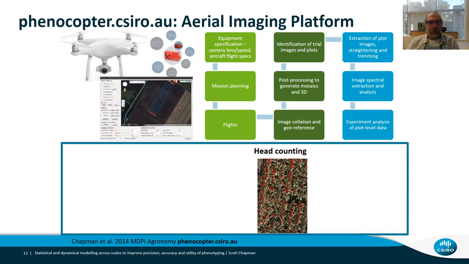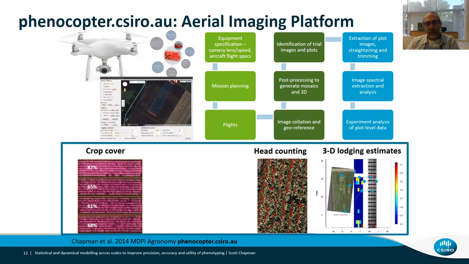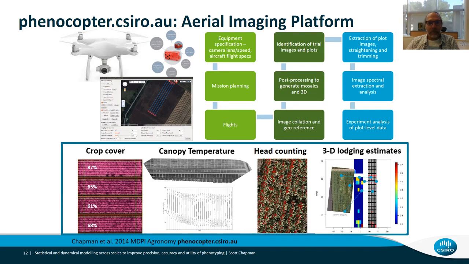That platform's got technology to allow us to estimate crop cover, 3D lodging, canopy temperature, and we reviewed all of that in a paper a few years ago. We actually started research in that space in about 2008, and we just have a summary of a pipeline that's become pretty commonly used by most people by now, that allows us to process imagery and get results at the plot level.